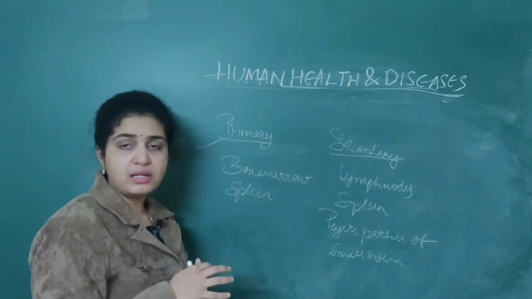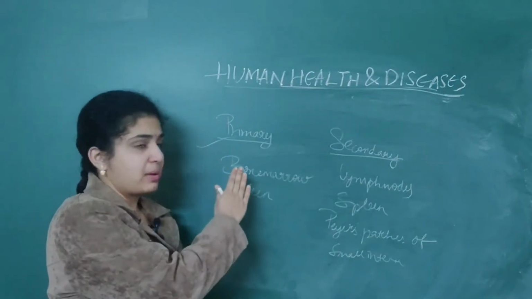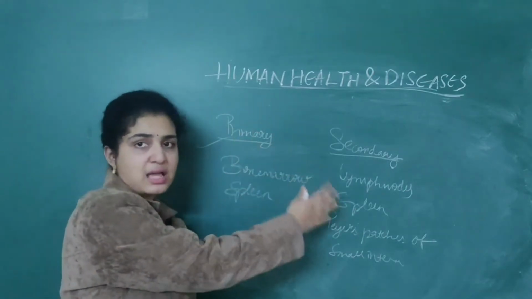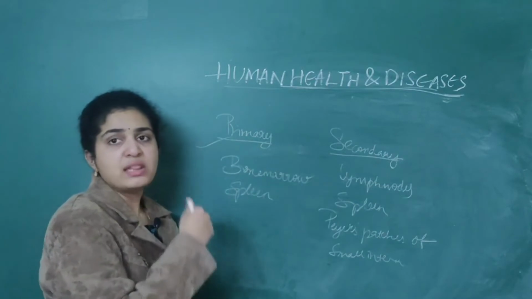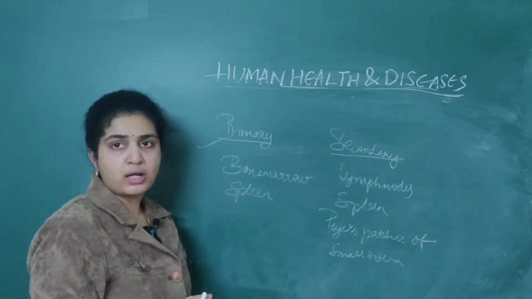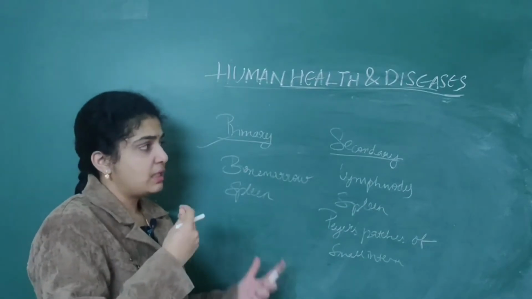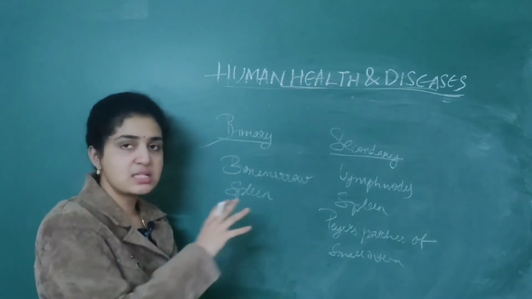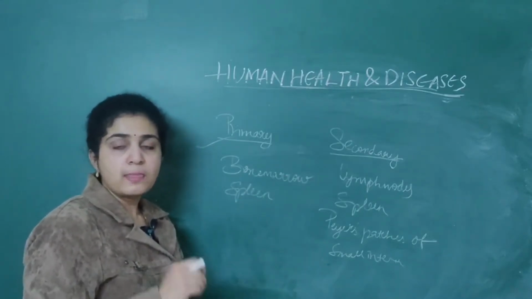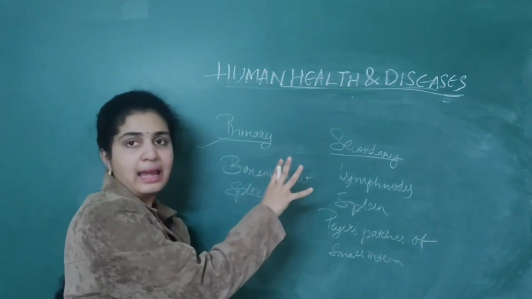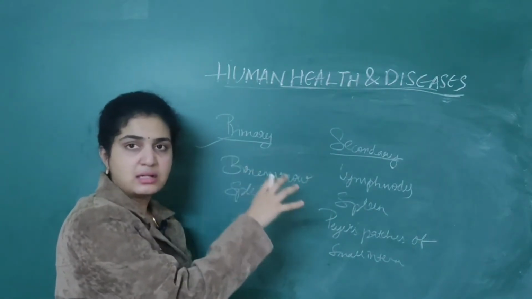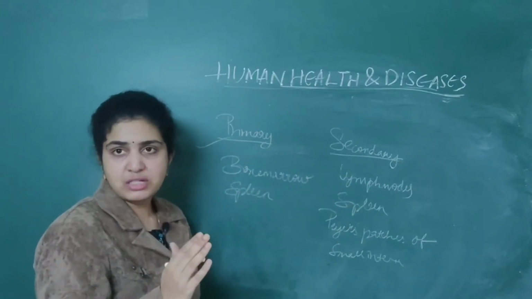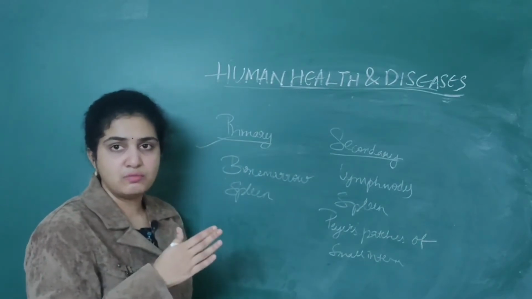When it comes to secondary lymphoid organs, after the origin and maturation of lymphocytes takes place in the primary lymphoid organs, they are transferred into the secondary lymphoid organs. There, these lymphocytes will attack the antigen. So origin is here, and attacking or fighting against the diseases takes place in the secondary. I want you all to make a clear differentiation between the primary and secondary lymphoid organs.